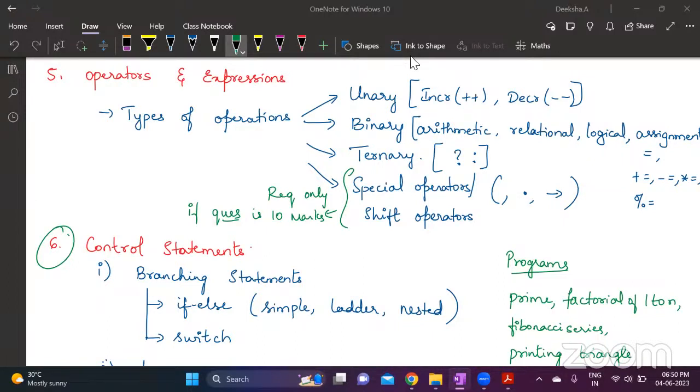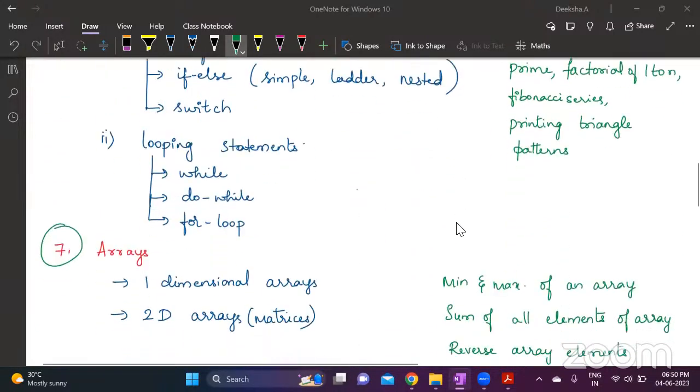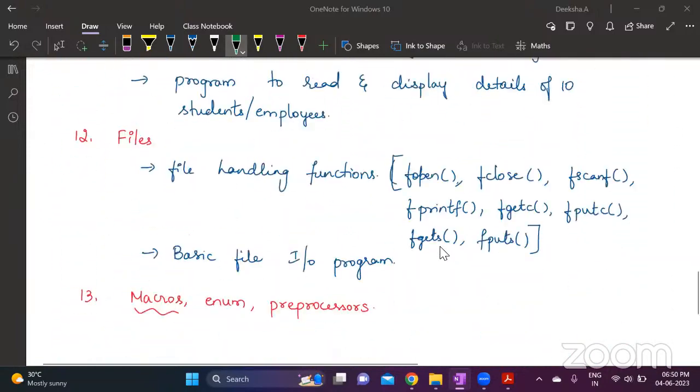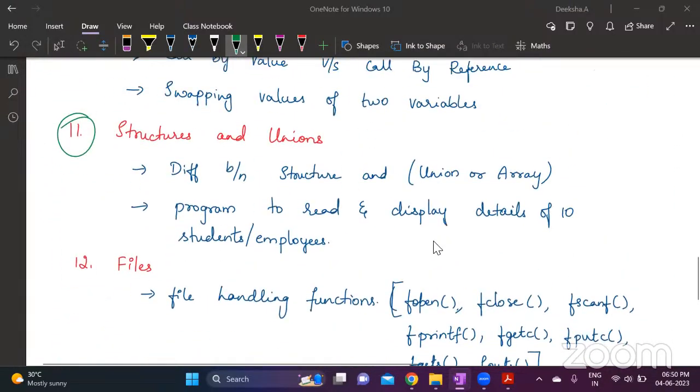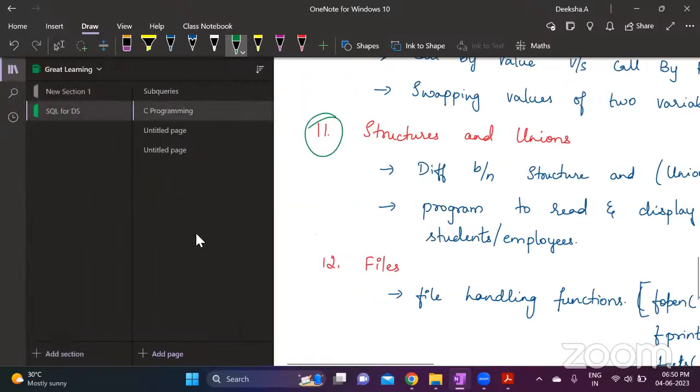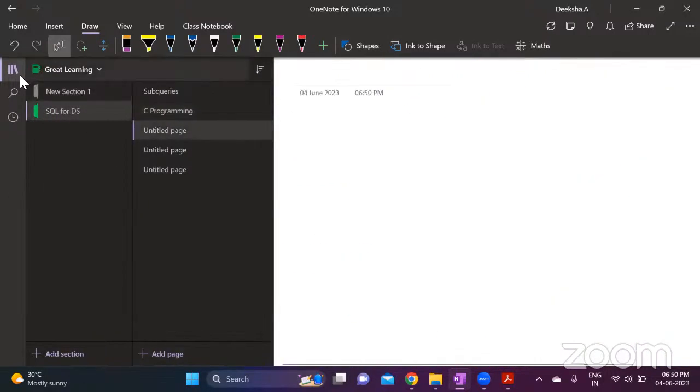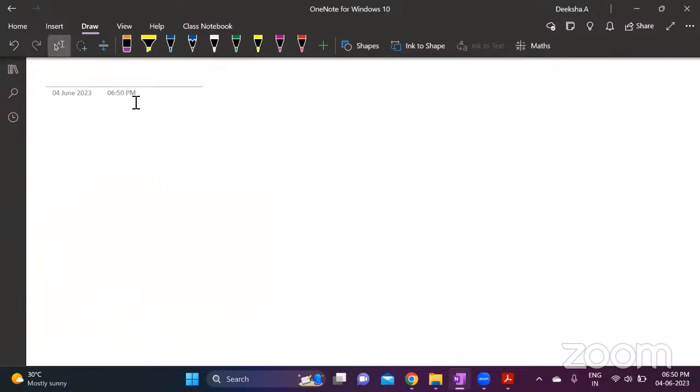Here again, some of you have asked for some questions, right? Union and structure. Is the difference between union and structure what you're asking, Swapna? Yes, ma'am. Okay, so these are all important topics. Next, difference between union and structure.